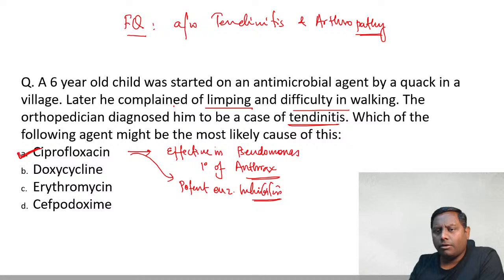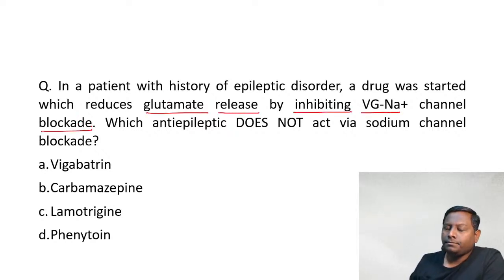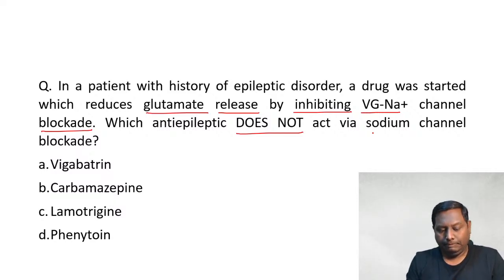So very quickly we'll talk about these MCQs that are available in the clinical base. In a patient with a history of epileptic disorder, a drug was started which reduces glutamate release by inhibiting voltage-gated sodium channels. Which anti-epileptic drug does not act via sodium channel blockade? As simple as that. Go ahead, please. Is it vigabatrin, carbamazepine, lamotrigine, or phenytoin?